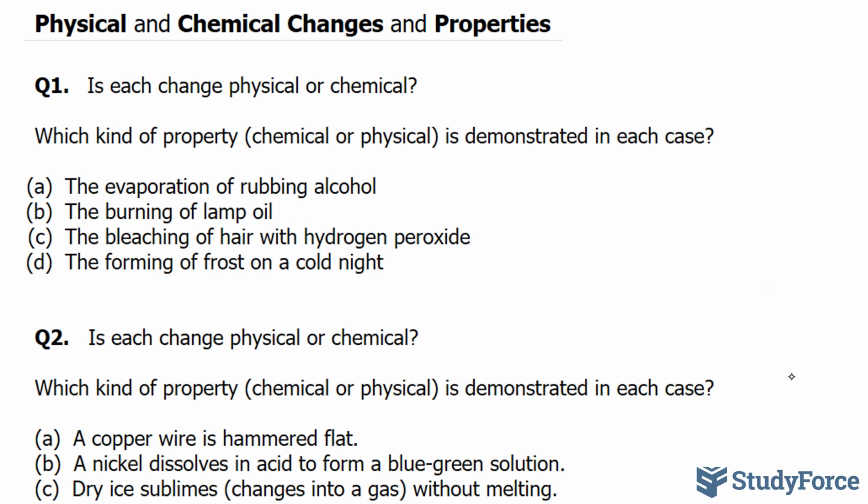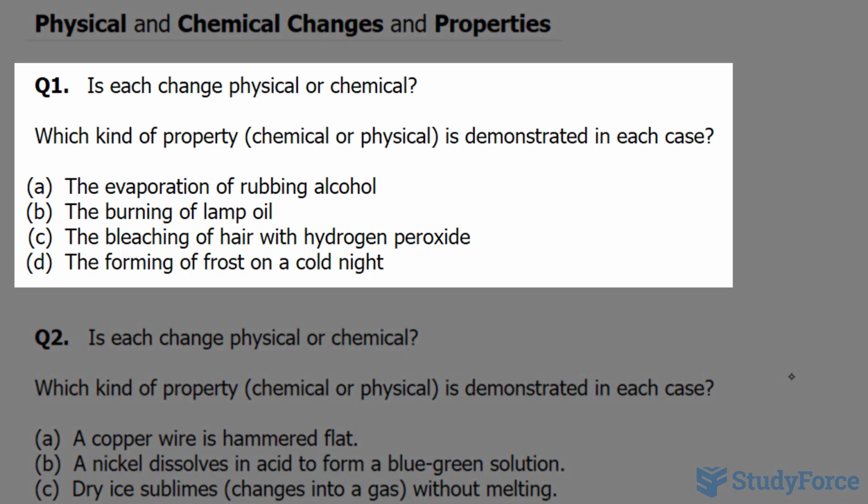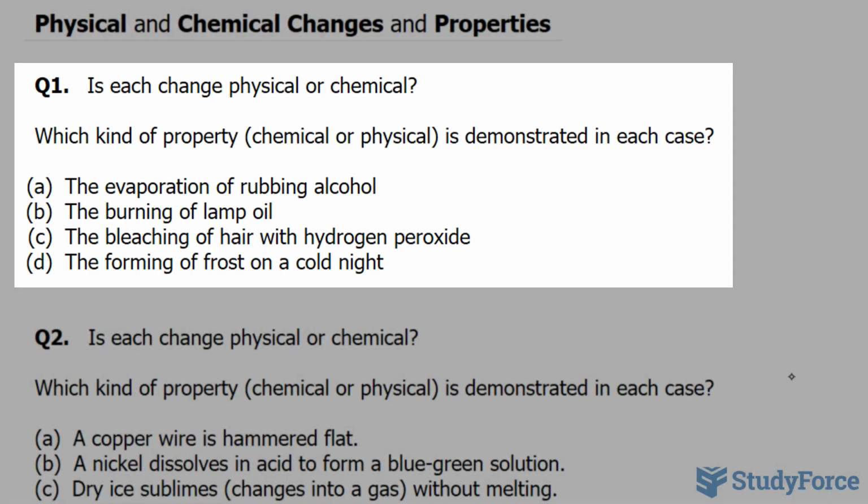In this lesson, we'll discuss physical and chemical changes. The question reads, is each change physical or chemical? Also, what kind of property, chemical or physical, is demonstrated in each case?